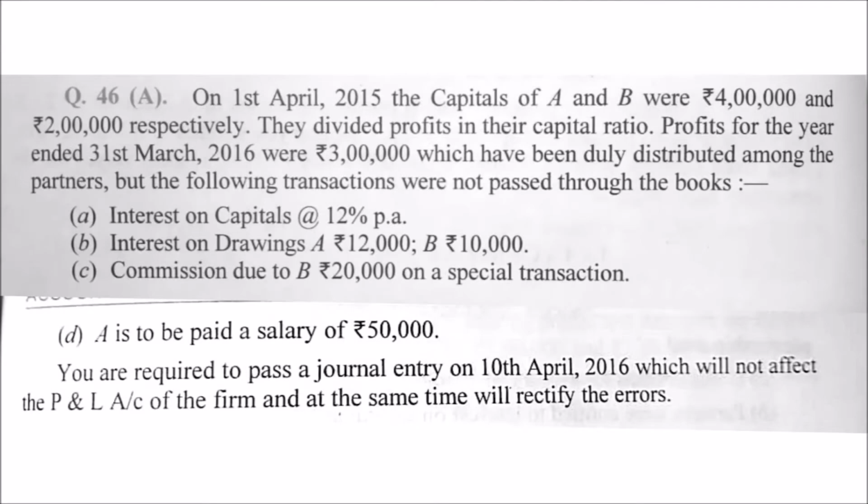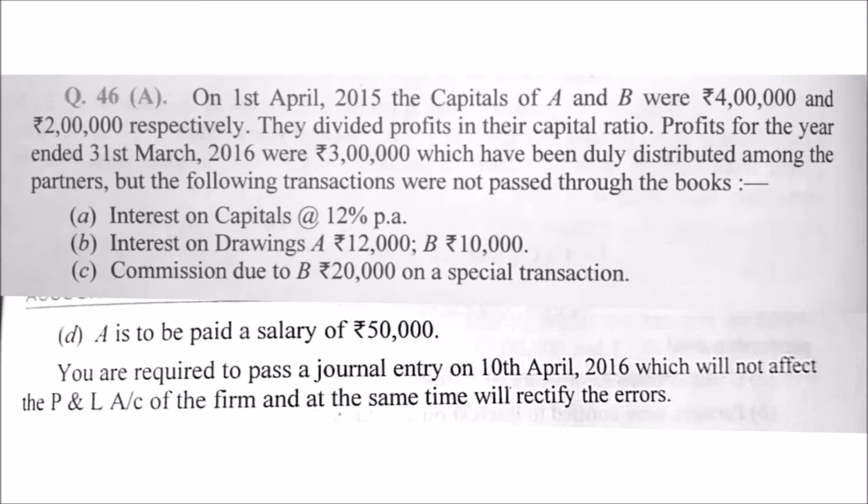volume 1. See it. Question number 46A. On 1st April 2015, the capital of A and B were rupees 4 lakhs and rupees 2 lakhs respectively. They divided profits in their capital ratio. Profit for the year ended 31st March 16 were rupees 3 lakhs, which have been duly distributed among the partners,